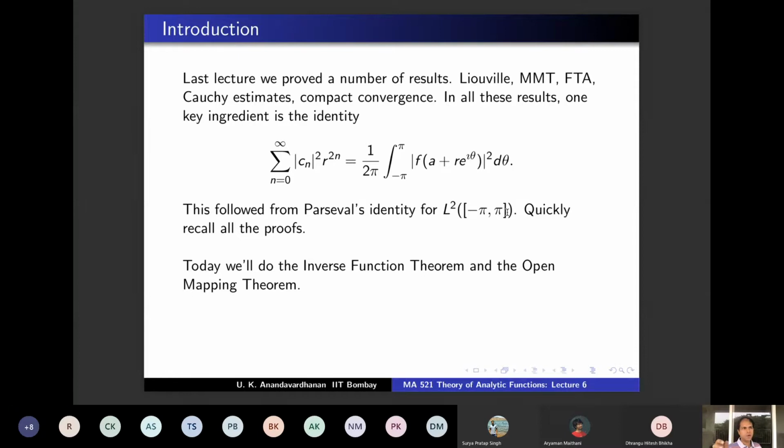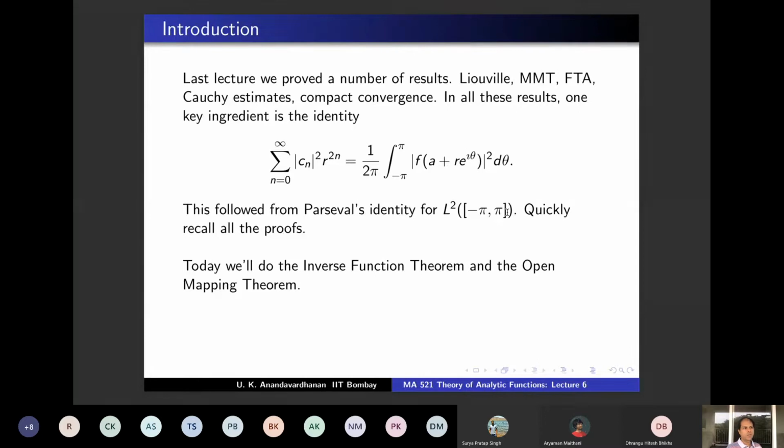It's not a global theorem. So if at a point the derivative is non-zero, you can find a small neighborhood of that point on which the function is 1-1, and onto its range. Therefore, it's invertible, and the inverse is also holomorphic.